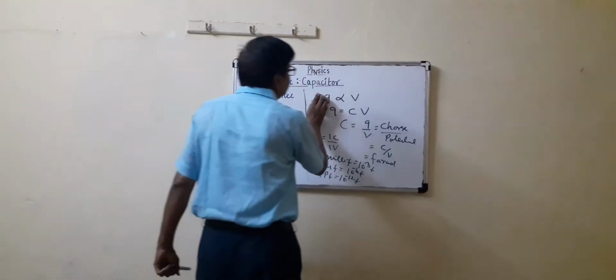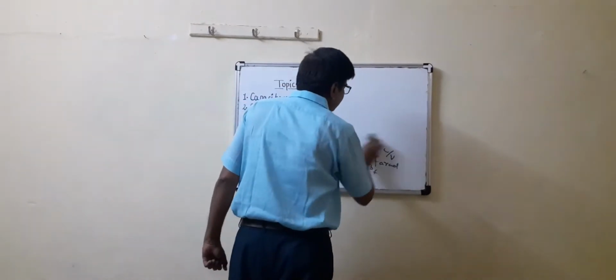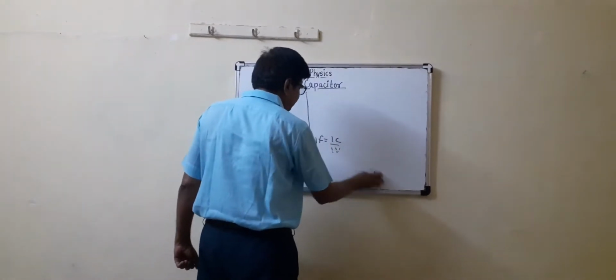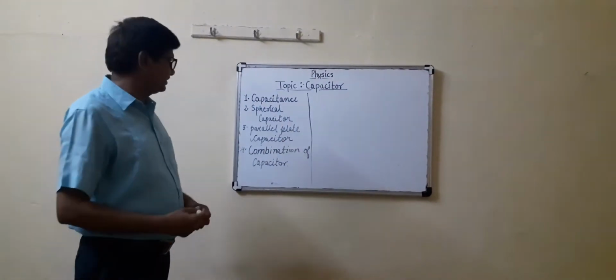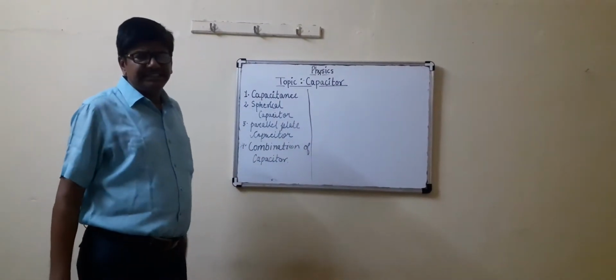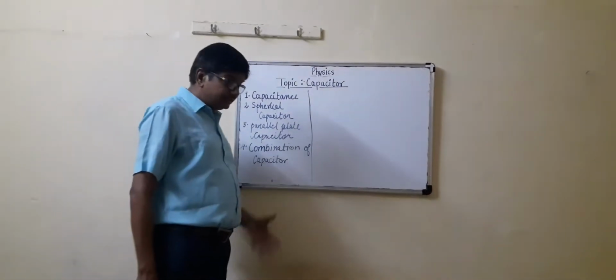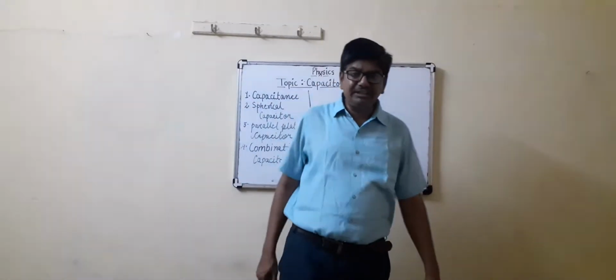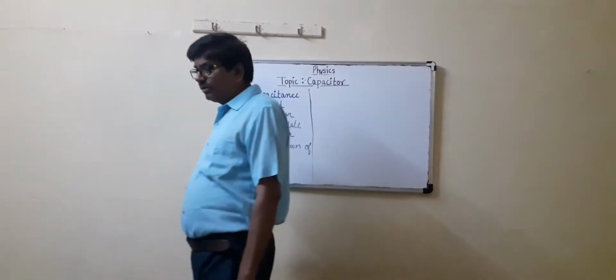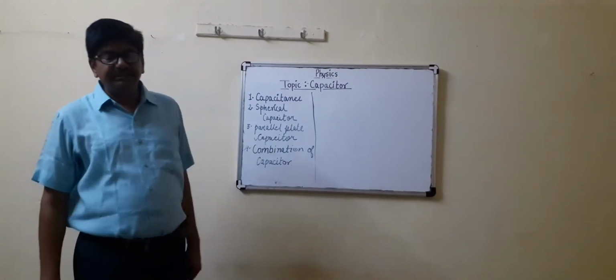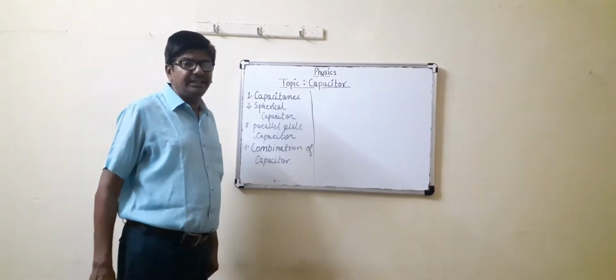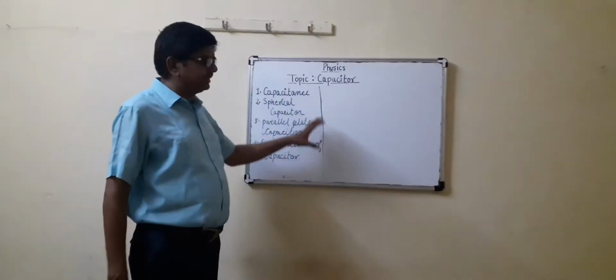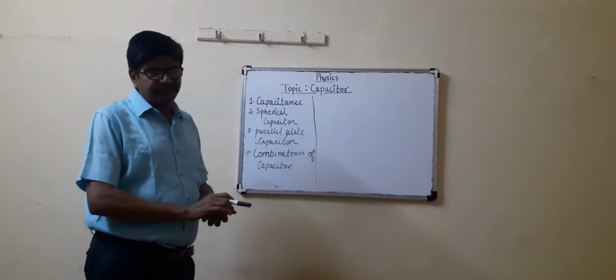Now the question is, what are the factors on which capacitance depends? First, shape and size. Second, nature, permittivity of the surrounding space. And third one is presence of conductors near it. These are the factors on which capacitance depends.